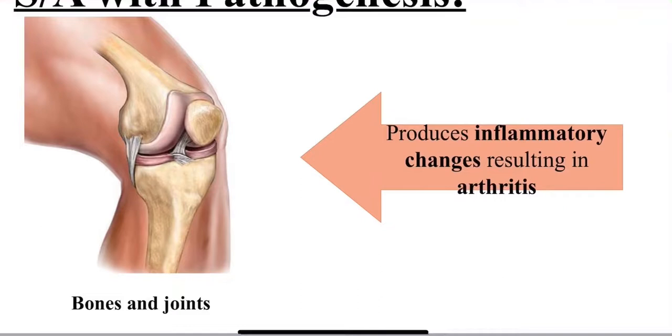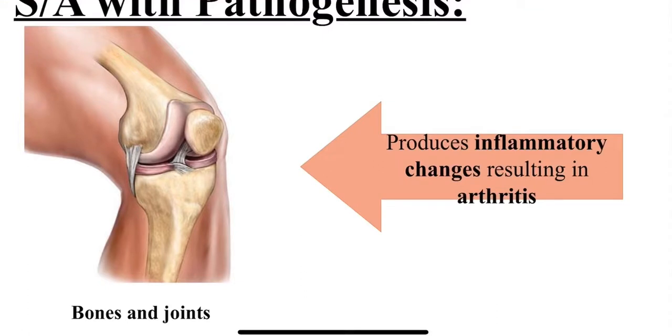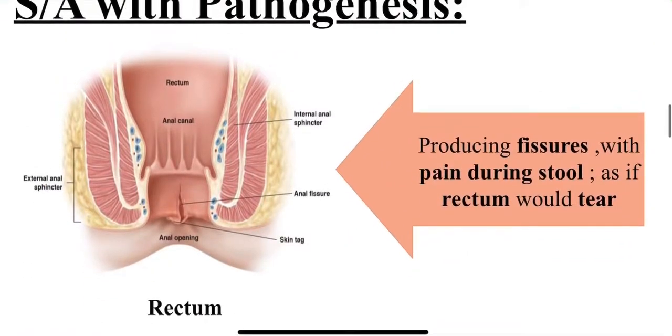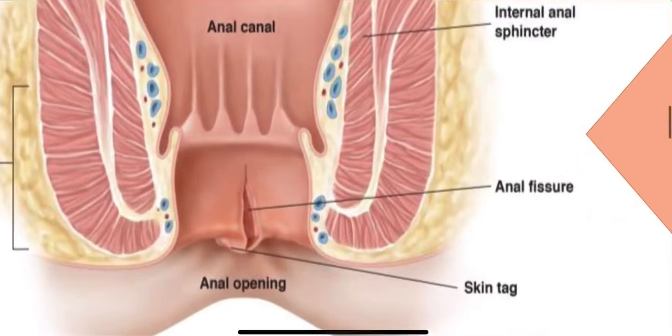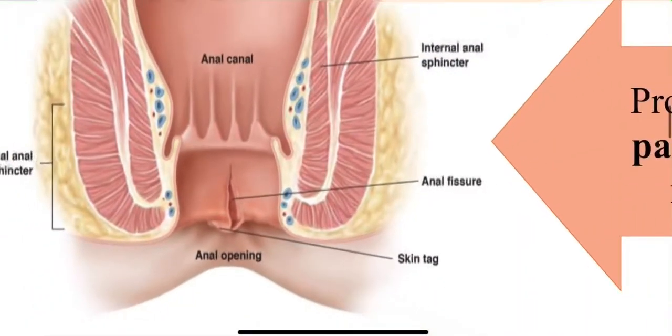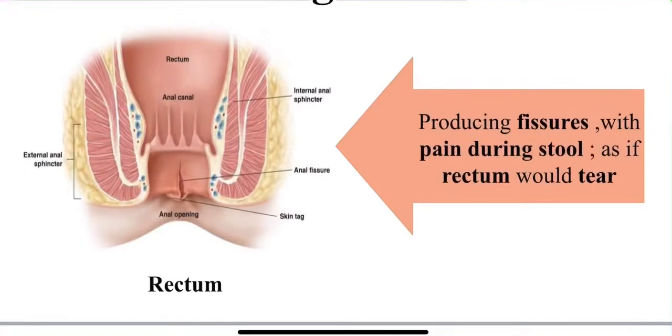On the bones and joints, nitric acid produces inflammatory changes resulting in arthritis. So nitric acid is an indication for arthritis. On the rectum, it produces fissures with a pain during stool as if the rectum would tear. Fissures are cracks. These fissures produce pain during the stool as if the rectum would tear. You can see here the anal fissure, a longitudinal tear in the rectum.